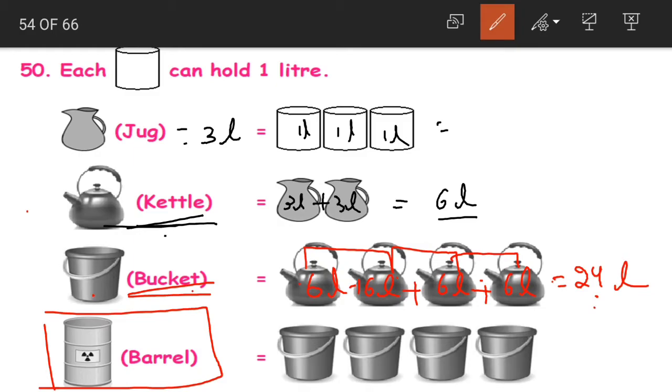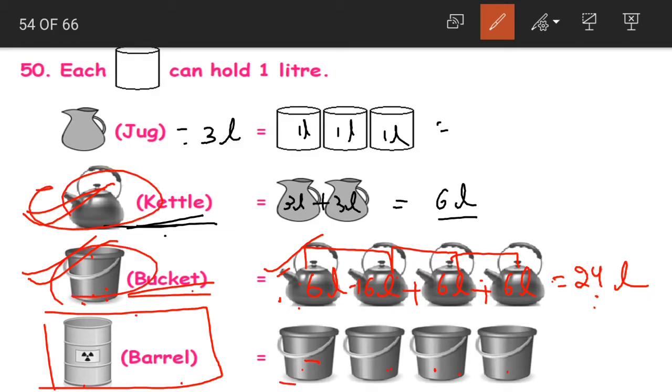Now why did we find out the holding capacity of the kettle and bucket as well? Because for the barrel we need to find out the capacity of the bucket. Again, do we know the capacity of the bucket? No. To find out the capacity of the bucket, we should know the capacity of the kettle. So that is why we have found out the capacity of the kettle and bucket as well. If we do not know these two answers, we cannot find out the capacity of the barrel. Is this clear, children?